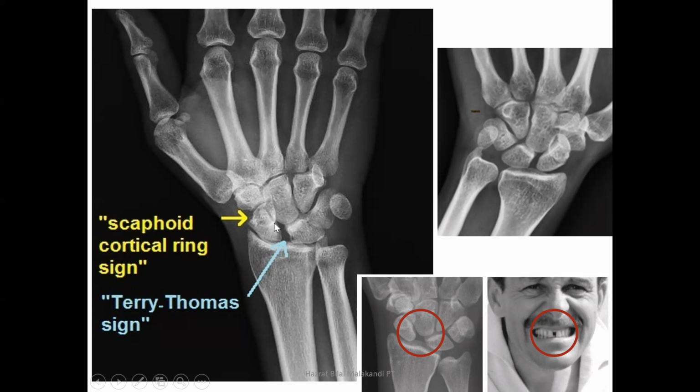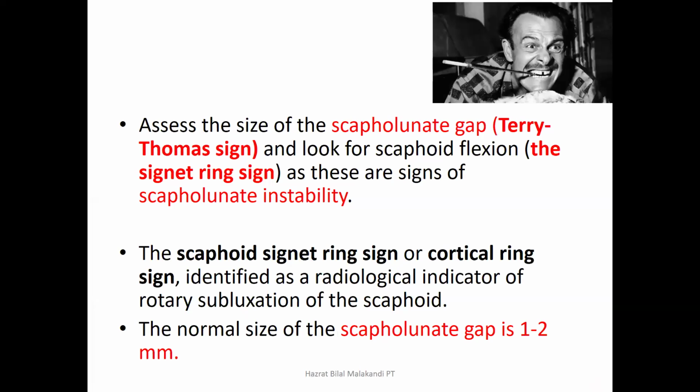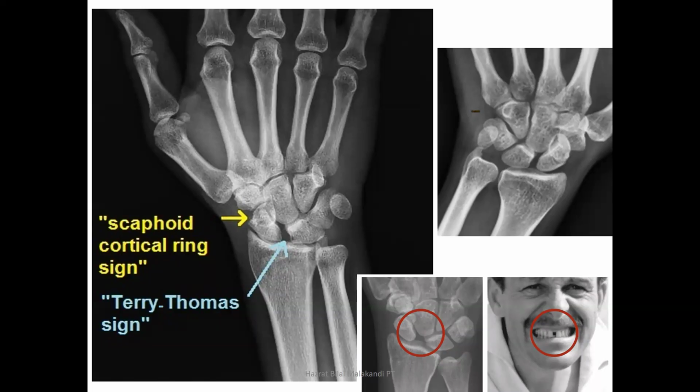And this is known as the scaphoid cortical ring sign or the signet ring sign. It is called signet because it comes from signature; they used to have a signature, a logo, there. So that is actually known as the signet sign. Again, we can see here this is the top of that ring, this is the scaphoid, and this sign is actually known as the signet ring sign, and this is the Terry Thomas sign. Just looking like this, this is the scaphoid and this is the lunate, and this is that gap between the two bones.